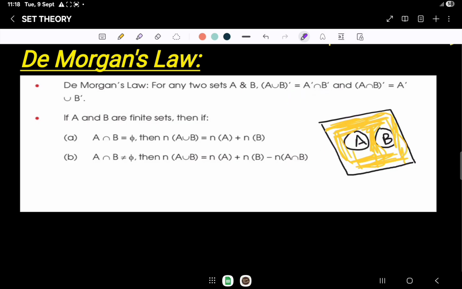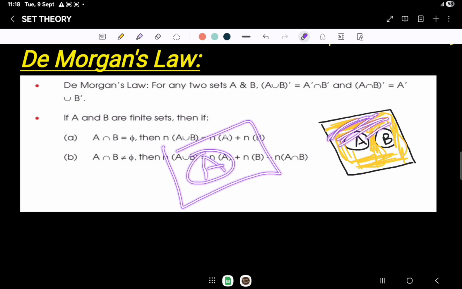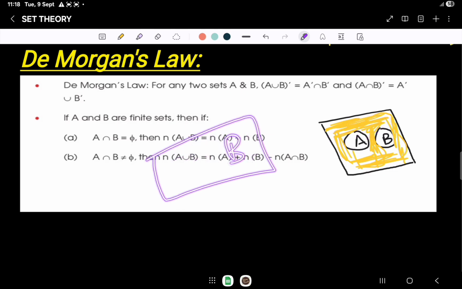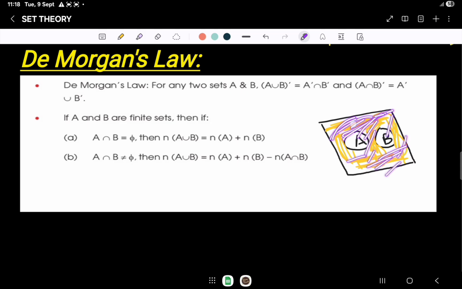Why intersection? Because this is A and this complete is A complement. And if here is B, the whole portion is B complement. So we can say that this portion is A complement as well as this portion is B complement. So it is A complement intersection, meaning overlapping. A complement is overlapping the B complement.